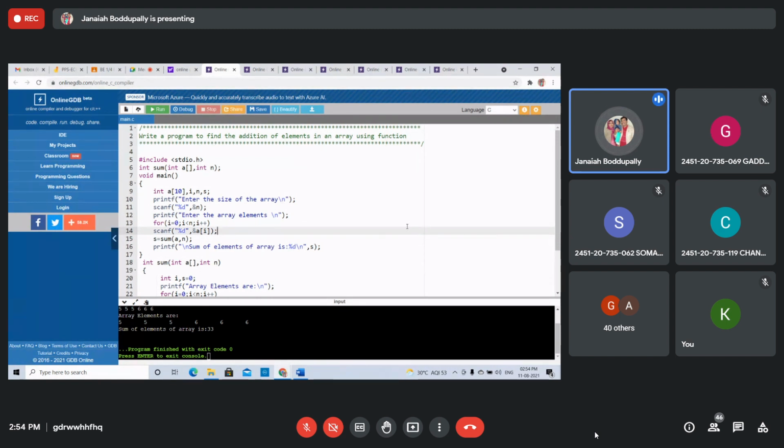Write a program to reverse the elements of an array. Students, reverse the elements. Using functions, we reverse the elements of an array. In the same way, using functions, write a program to reverse the elements of an array. The program is there, I sent the notes. Take the reverse, pass the one dimensional array as the argument. Then see the program, try to understand.